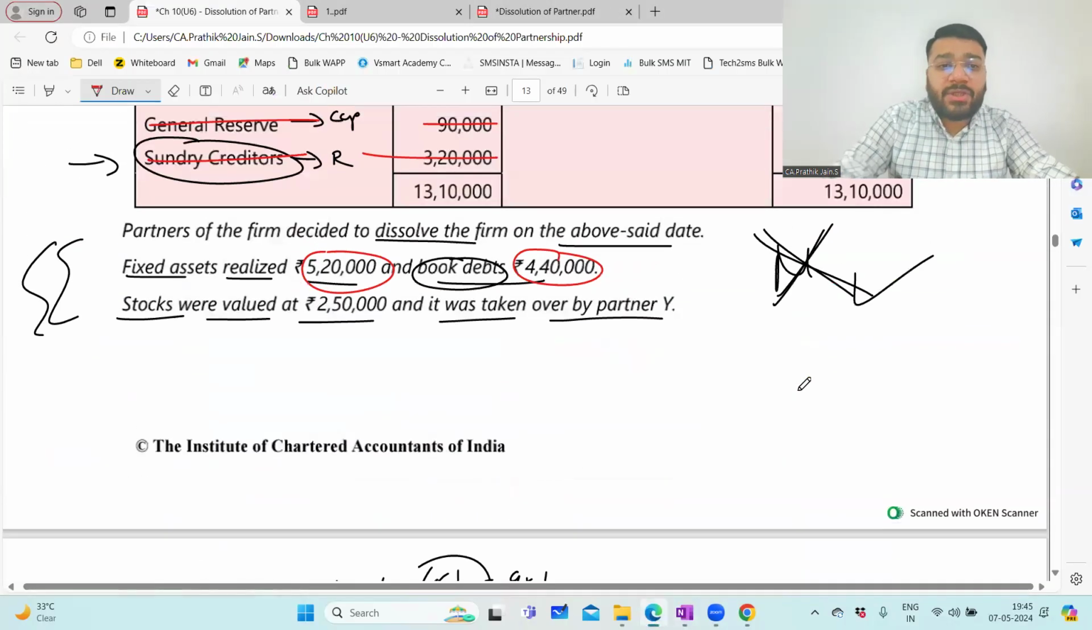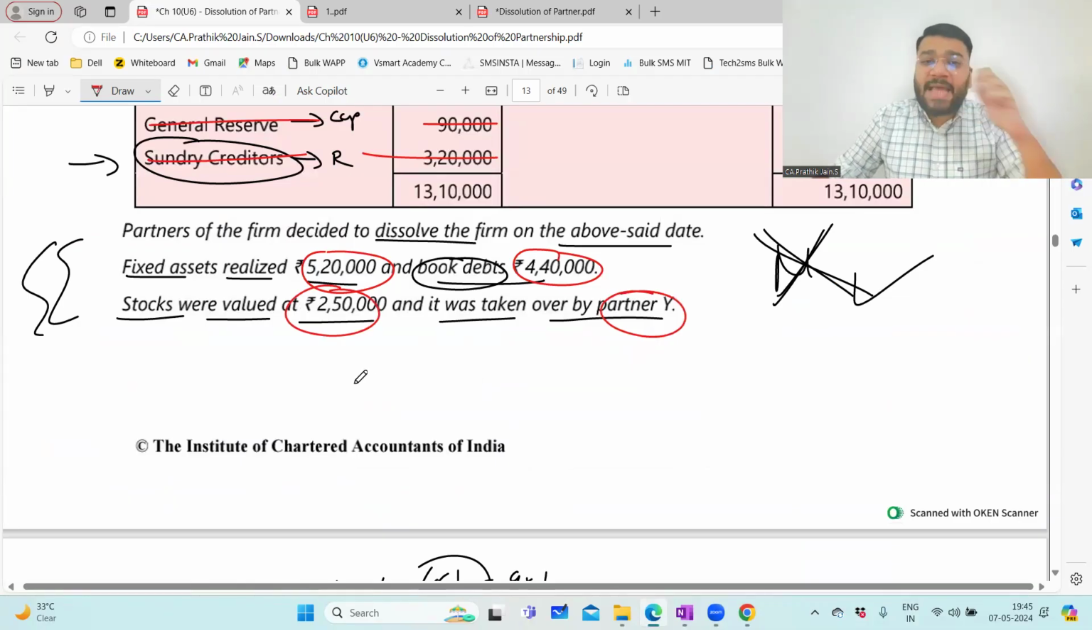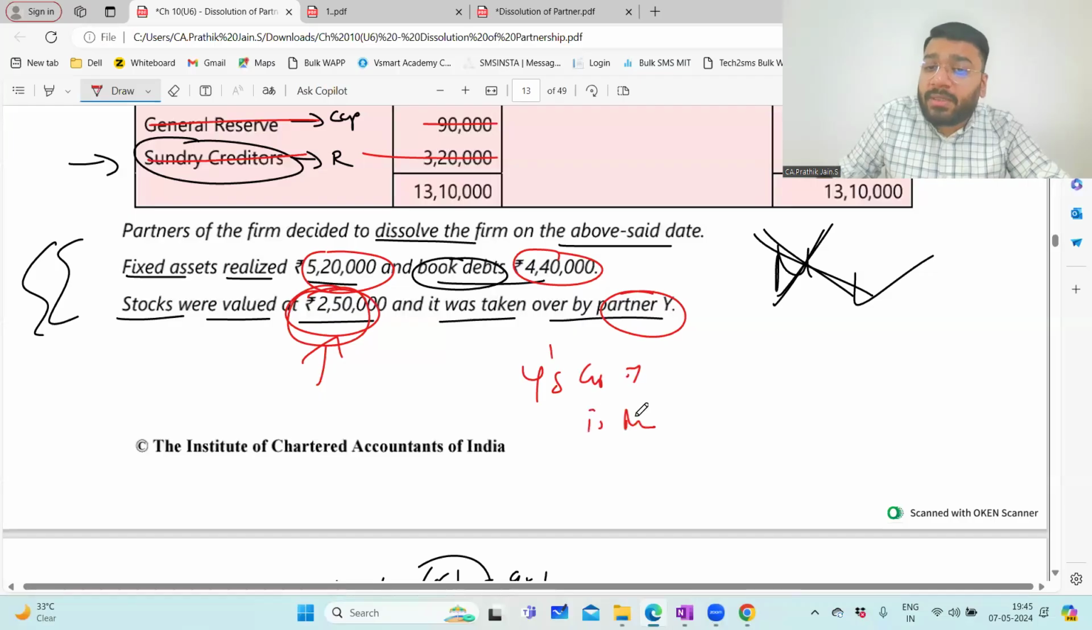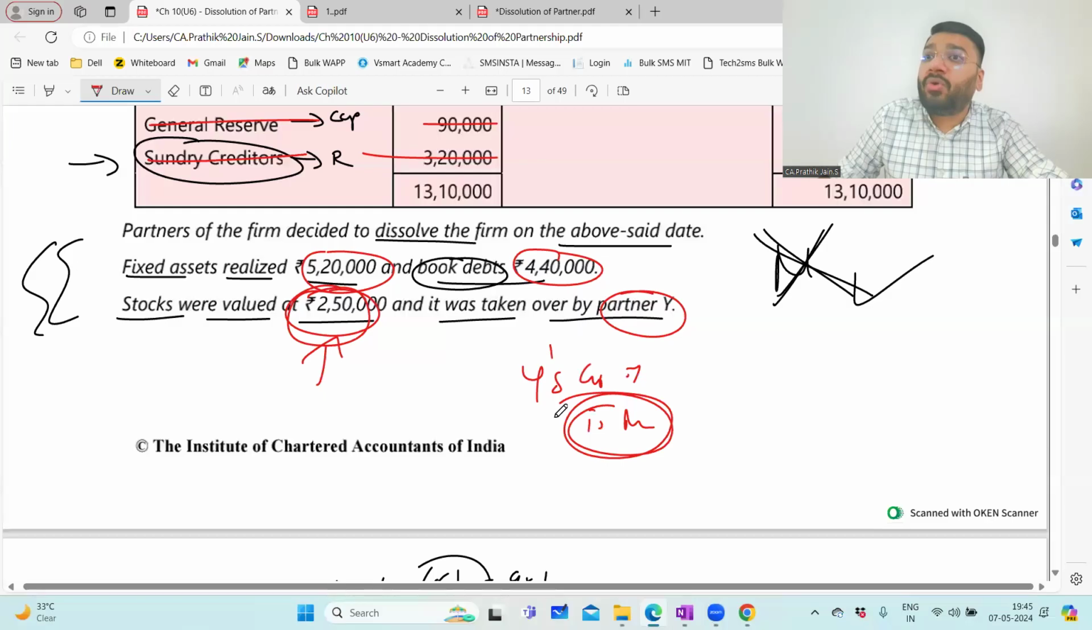Then if you come back, the question says that stock worth 250 is taken over by the partner. So it is as good as repaying the partner's capital in form of stock. So to this extent, I have to reduce Y's capital account. So Y's capital account debit to realization. Debit what comes in, credit what goes out. The stock is going out, credit what goes out. So Y's capital account to realization.